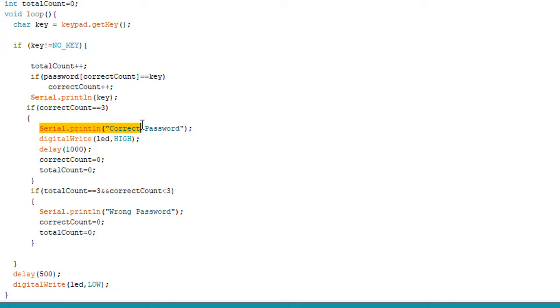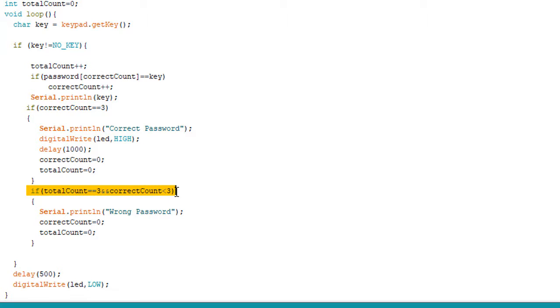So if the correct count is 3, which means that the user has entered the correct password, we print the message saying it's a correct password, and we glow the LED light with digitalWrite(LED pin, HIGH), and we give a delay of 1 second, and then we reinitialize the total count and the correct count.